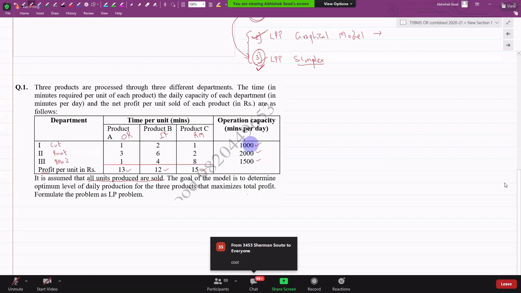In the cutting department, you only have 1,000 minutes available. In the printing department, you only have 2,000 minutes available. अरे मैन पावर ही उतना है cutting department में कि they can work for 1,000 minutes in a day. In printing department, मैन पावर कितना है? 2,000 minutes per day. In binding department, मैन पावर कितना है? 1,500 minutes per day. You understand this?